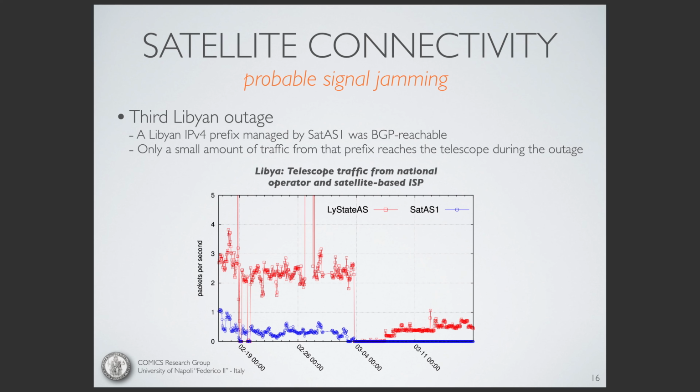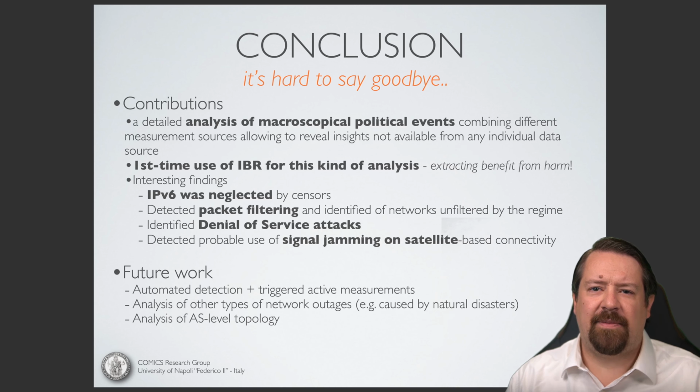Another very interesting result is that there was an international AS that provided satellite internet connectivity to Libya. And so in that case, the BGP routes were not withdrawn, but the traffic itself stopped arriving at the telescope. And this seems to imply that signal jamming was used to prevent the Libyan population from using this form of internet connectivity during the outage. So in the case of Libya, then we have control plane, data plane, and physical layer techniques being used to censor traffic. So in this paper, we gained some insight into the technical details behind these geopolitical events.